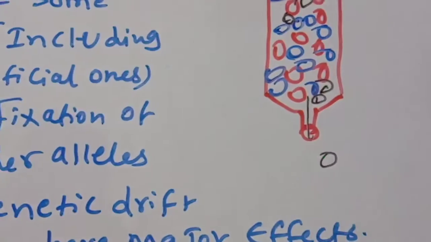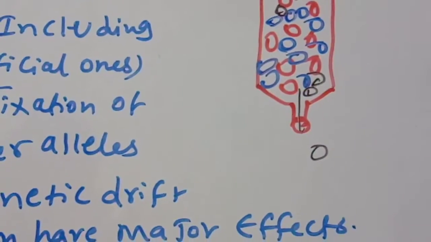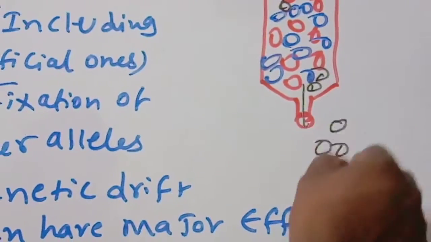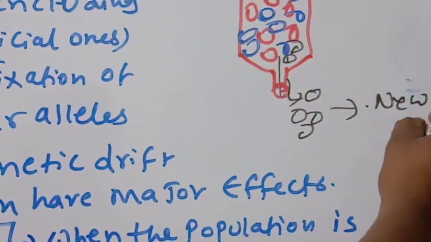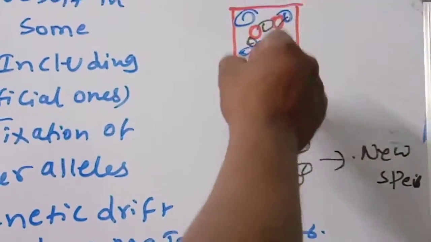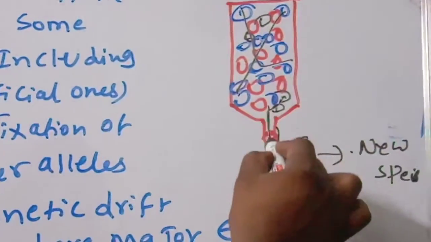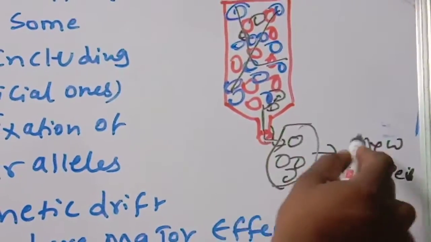Only black will come out. Suppose the black ones come out, they will show us the new species. Understood? So these all died because of natural disaster. Those which came out can survive and become a new species.